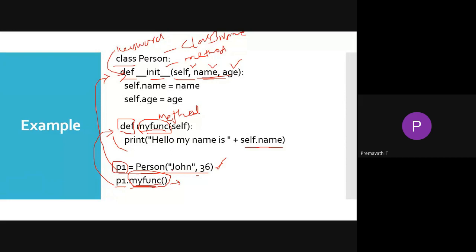The first thing is that it will print these values, and the next function, when you call it, will be p1 dot my function. So first, whenever the object is created, the constructor is called automatically. The next one, if you use the object with the function name, it will call the user defined function.